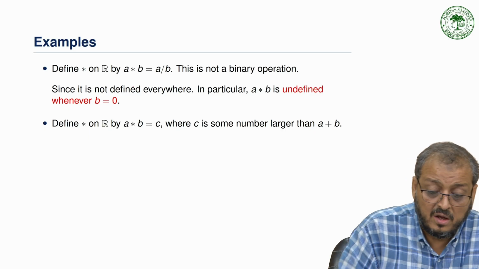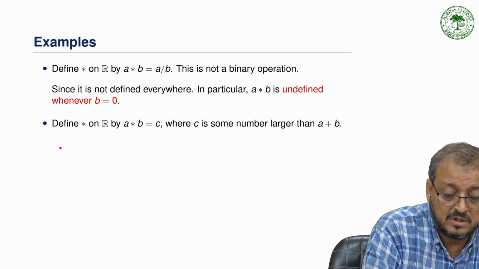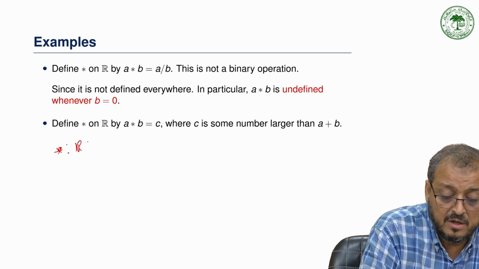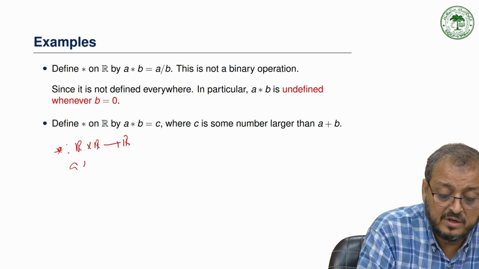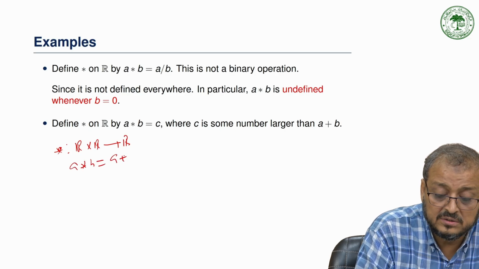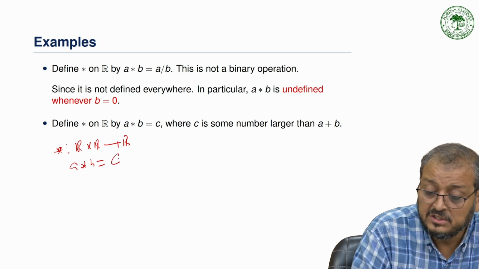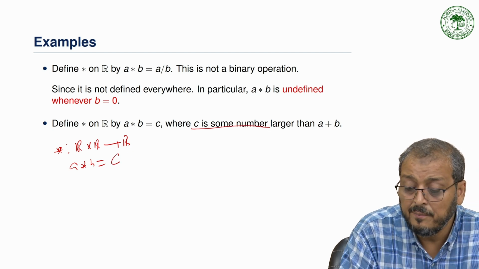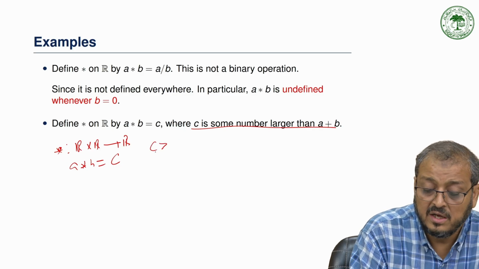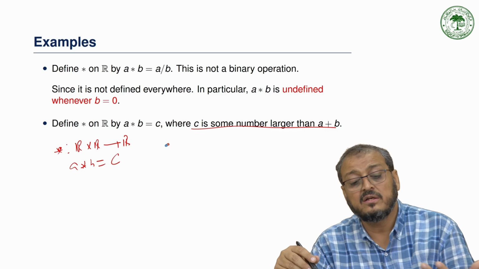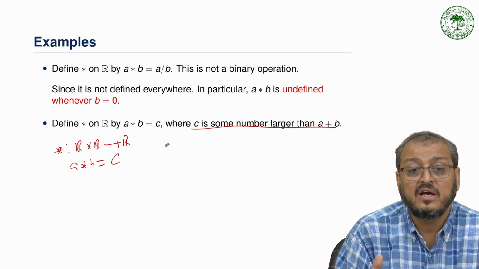Now, as one more example, again we take a binary operation from the set of real numbers to the set of real numbers, and we define A star B in the form A plus B is equal to C, where C is an element of R. Now, we have a restriction: C is some number larger than A plus B. So whatever it is, it is larger than A plus B.